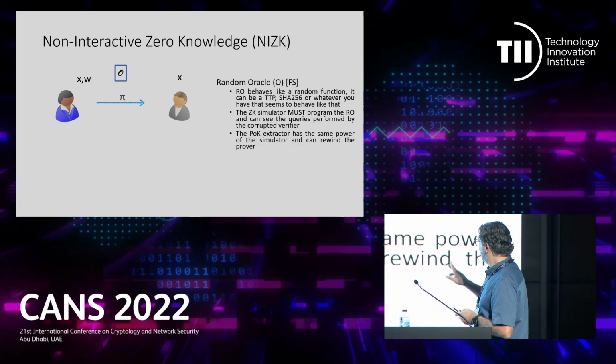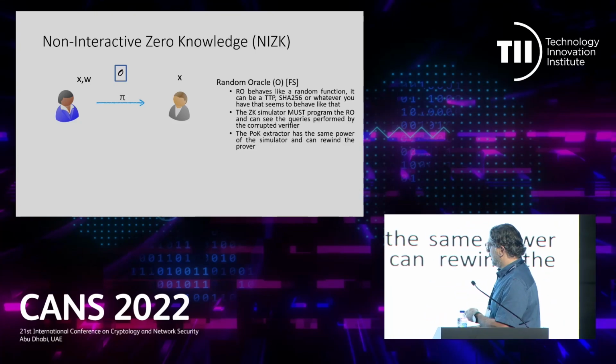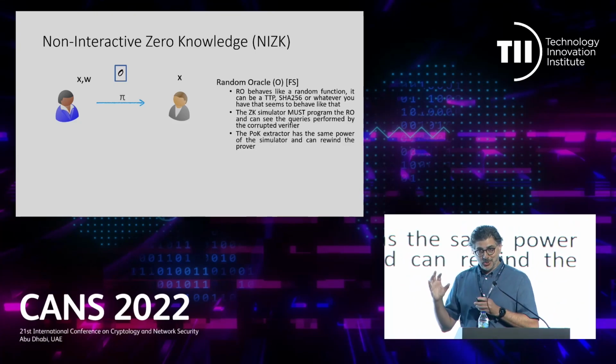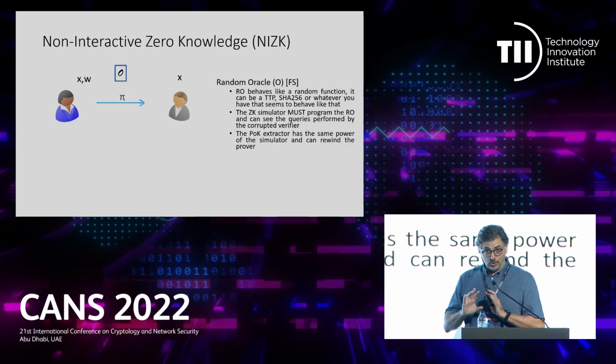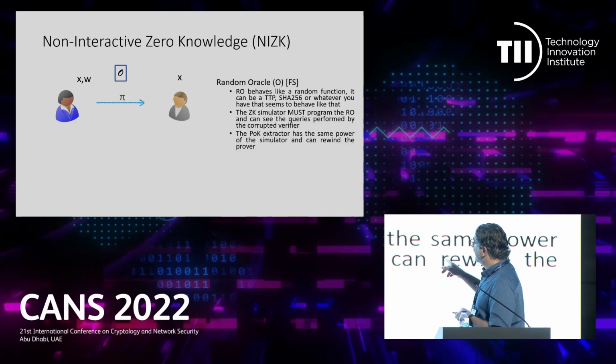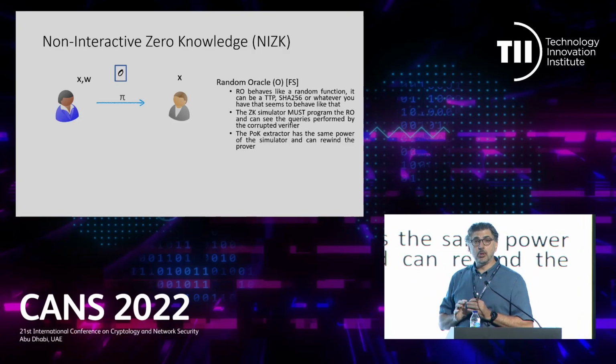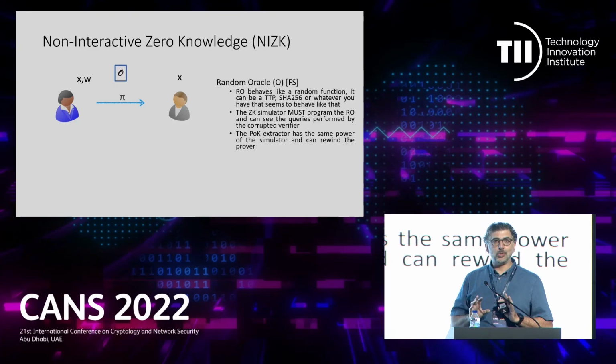Right, so what are the caveats? The caveat is that, for instance, in order to be sure that this is zero knowledge, that there is no leakage of private information, the simulator, with this approach, must program the random oracle. What does it mean?